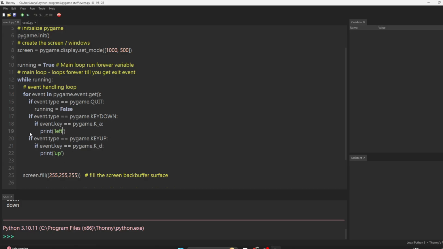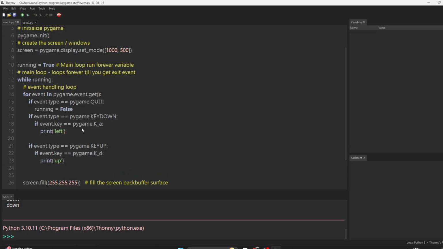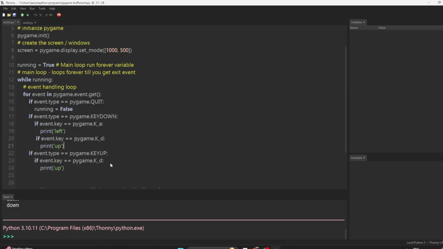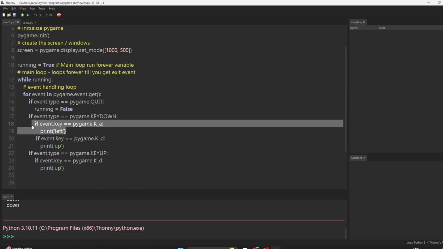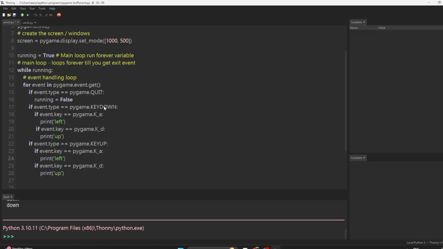We kind of made a little mess. This is left, and we still need the bottom one. So we have key down for A and D and we have key up for A and D. So once we have A, yeah.